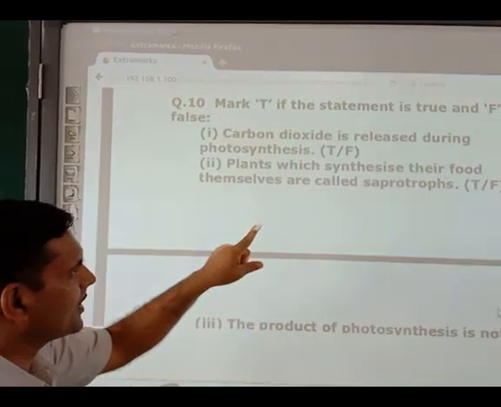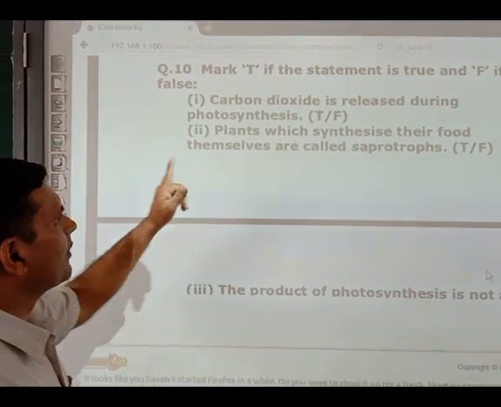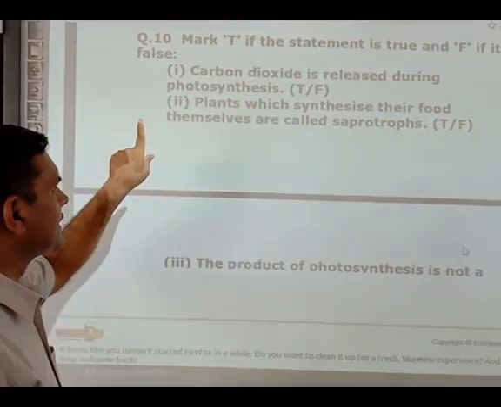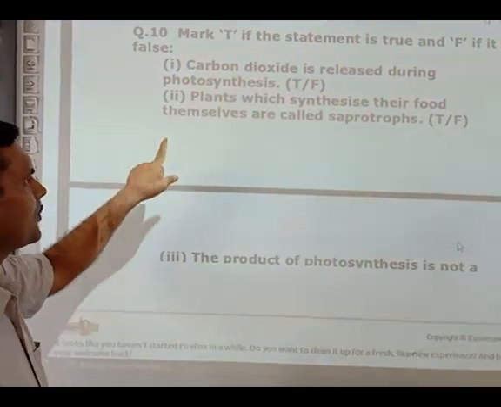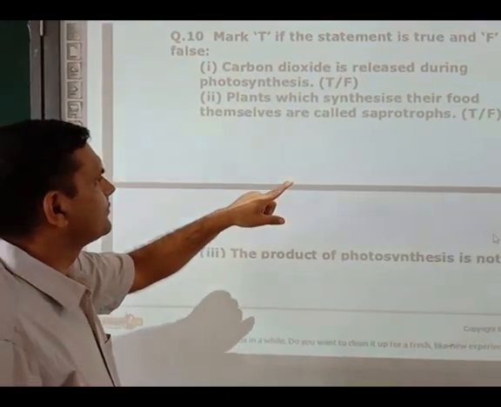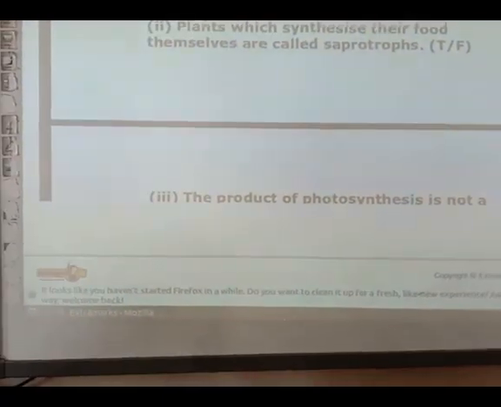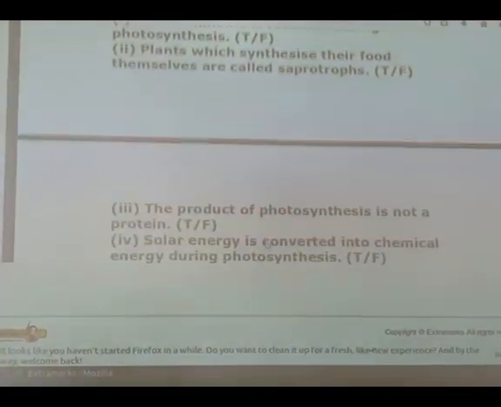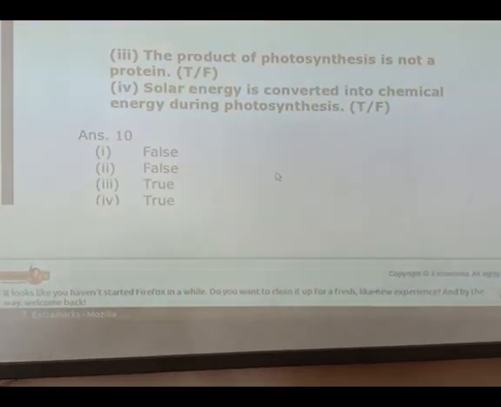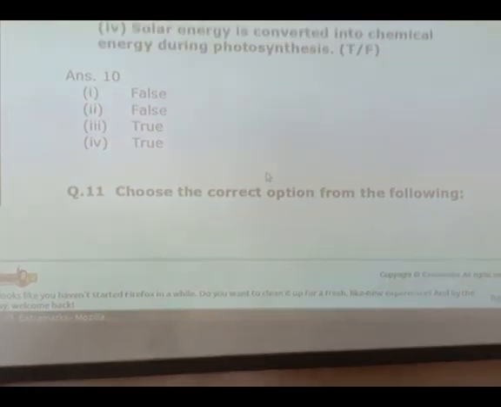Mark T if the statement is true and F if it is false. Number 1. Carbon dioxide is released during photosynthesis. The answer is false. Number 2. Plants which synthesize their food themselves are called saprotrophs. False. Now the third one: the product of photosynthesis is not a protein. True. Solar energy is converted into chemical energy during photosynthesis. True.